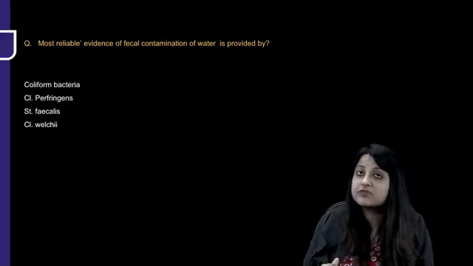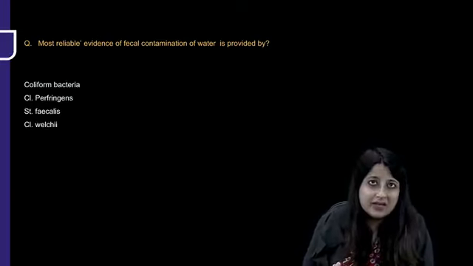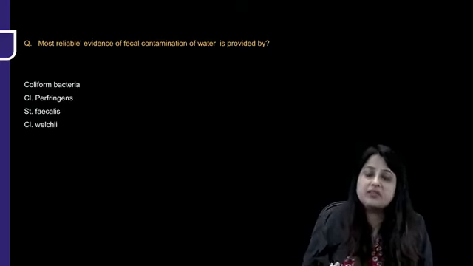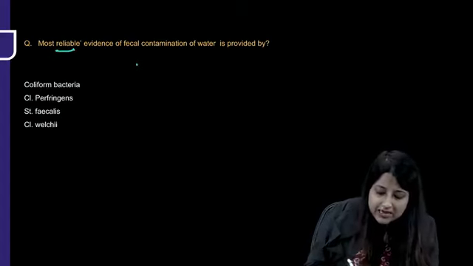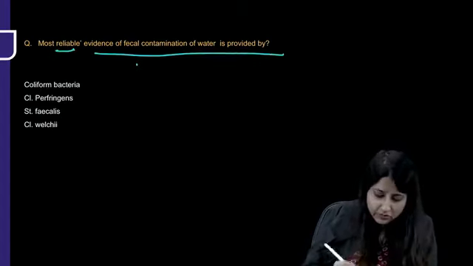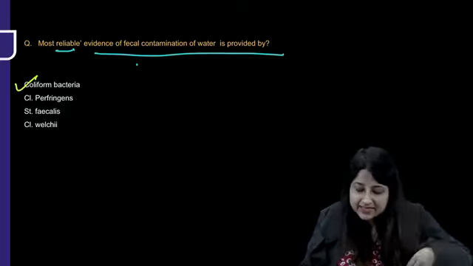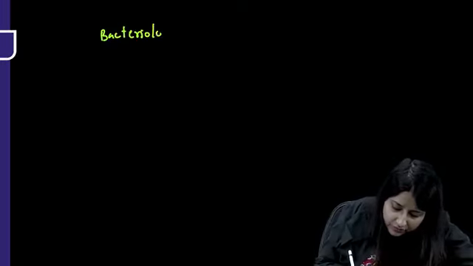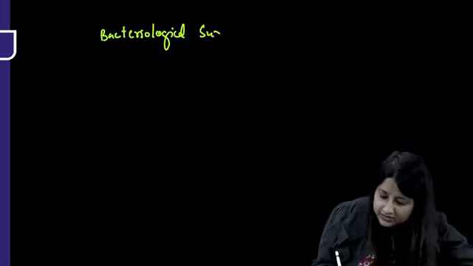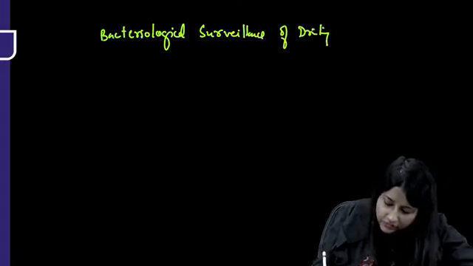Now another very important question is the biological indicator of water. Ideally water should not have bacteria, virus, protozoa, nothing. So for bacteriological surveillance of drinking water, what do we select? Please remember, the most reliable evidence of fecal contamination of water, we all know, is coliform bacteria. Basically here we are going to talk about bacteriological surveillance of drinking water. This is again a PYQ.